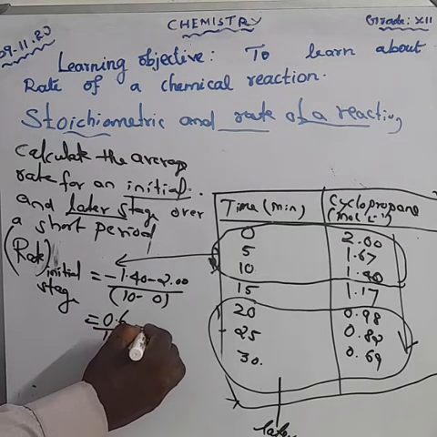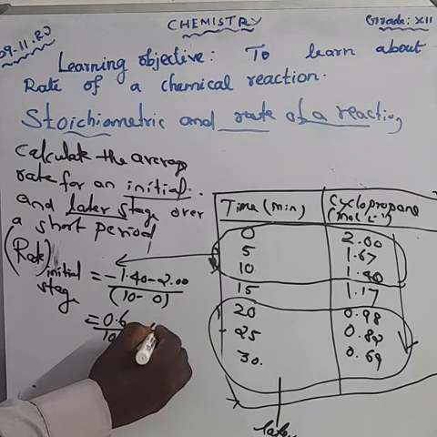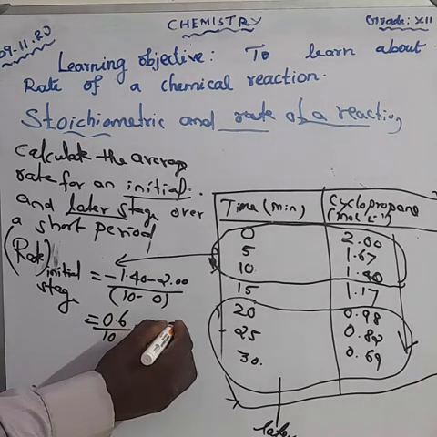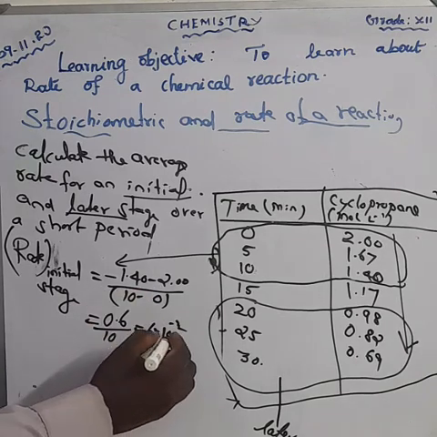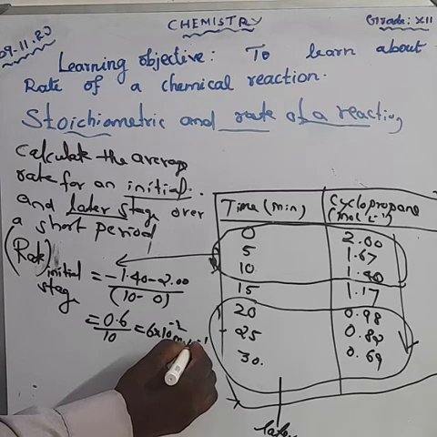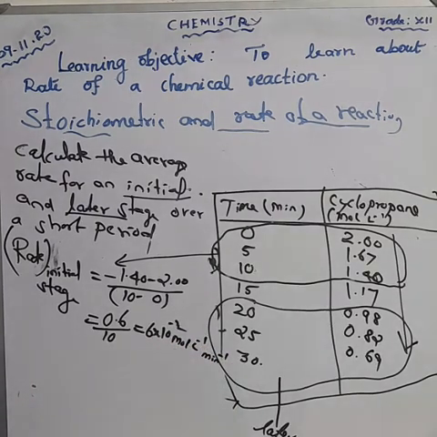This we can write as 6 into 10 raised to minus 2. Okay, 6 into 10 raised to minus 2. And also you should write the units. What are the units? Mole liter inverse and minute inverse. Next, we can write the rate for the later stage.